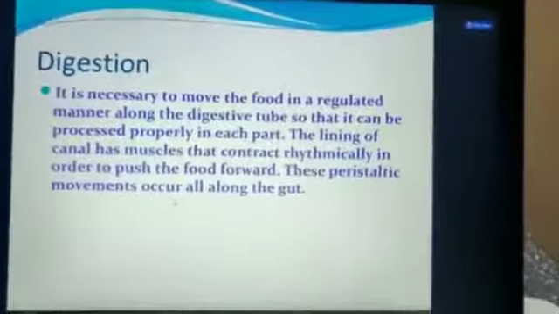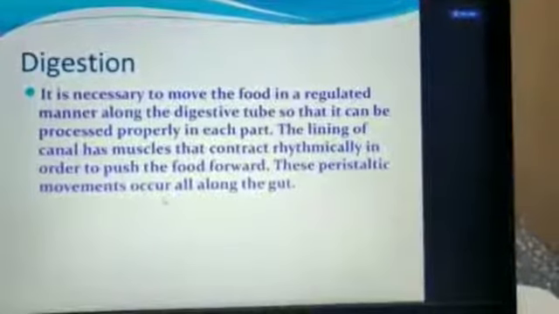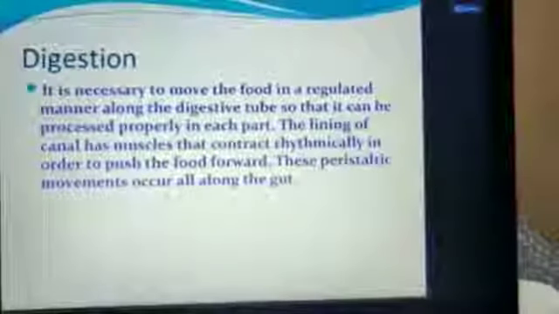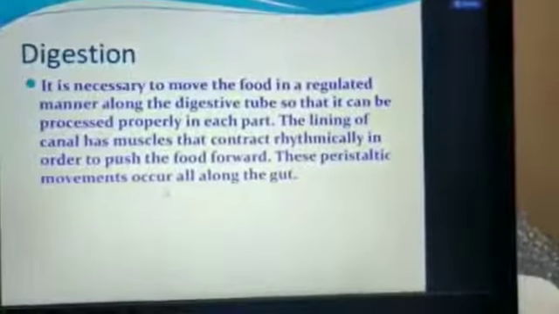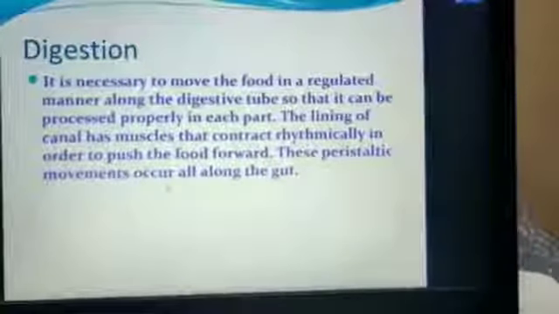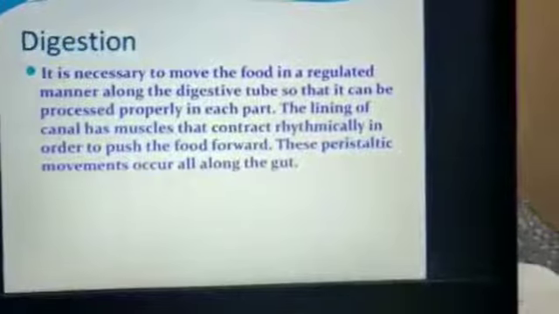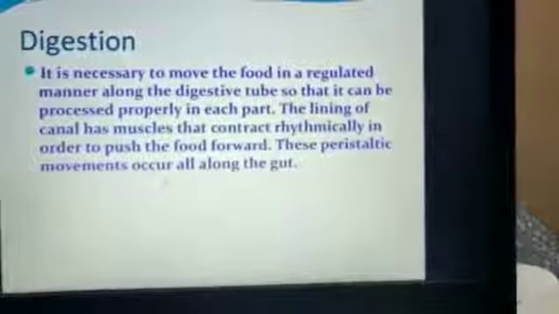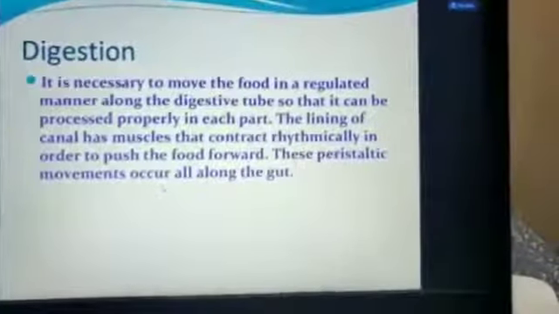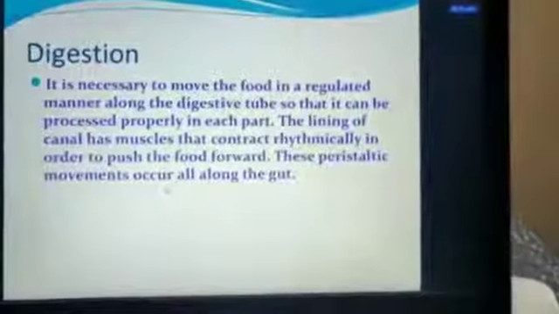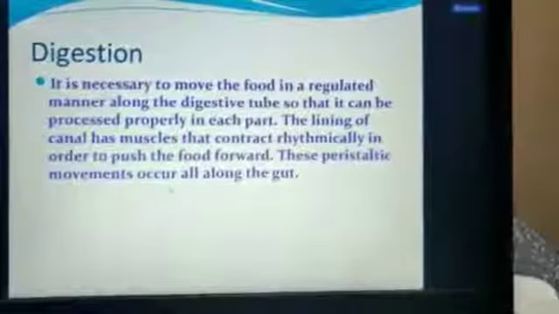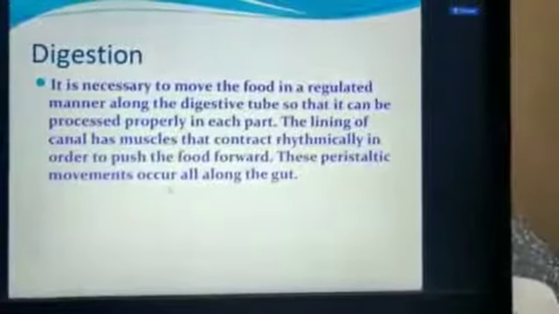Remember it and try to make notes. Now digestion: it is necessary to move the food in a regulated manner along the digestive tube so that it can be processed properly in each part. The lining of the canal has muscles that contract rhythmically in order to push the food forward. This is peristaltic movement, which we will study in human digestion.